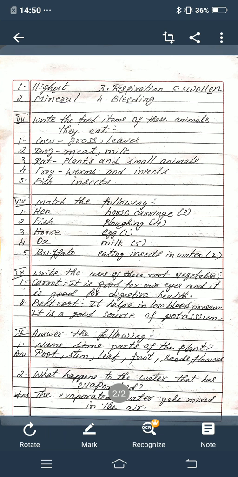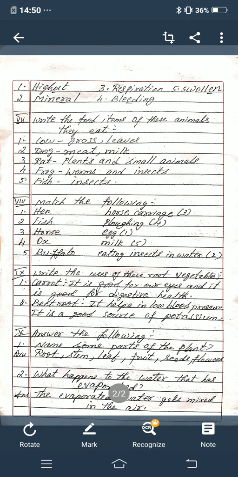It gives us milk. In the fourth line milk is there, so you write number 5. Okay children, now I am going to say the correct answers. Hen, egg; fish, eating insects in water; horse, horse carriage; ox, plowing; buffalo, milk.